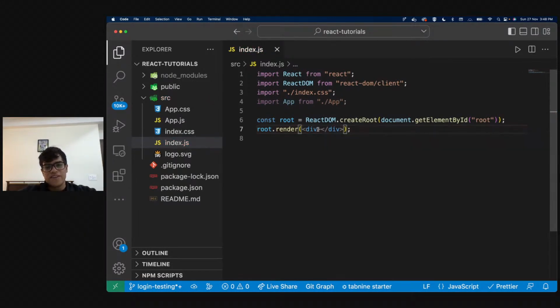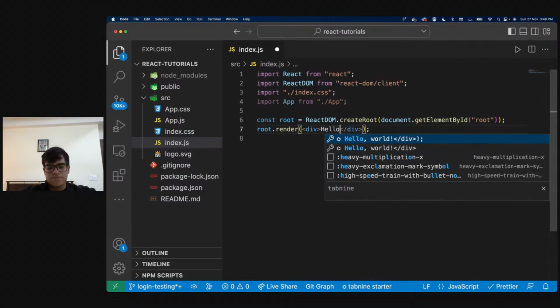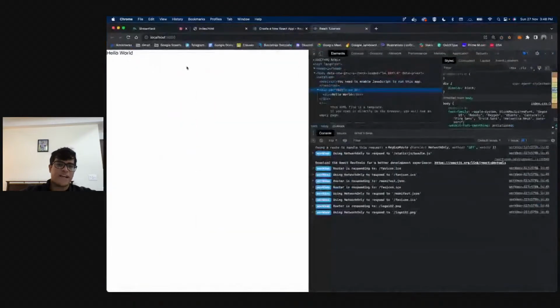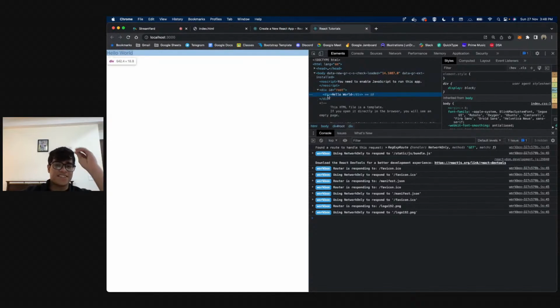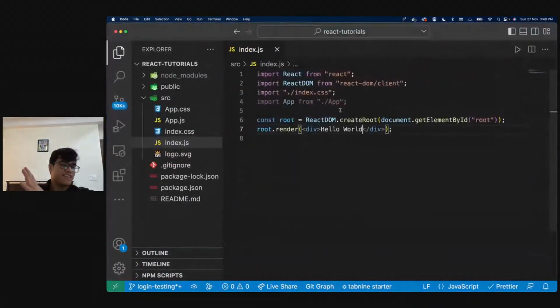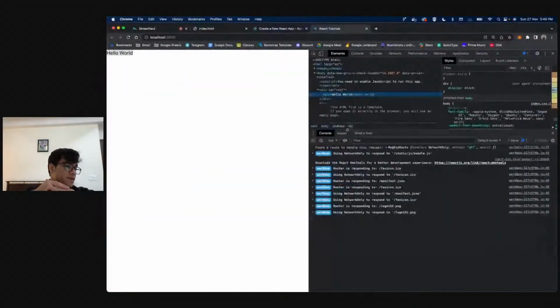So now over here, if I write hello world, let's see what we have. So all I need to do is save my code, and React code changes automatically. So we see hello world now. Okay, so that means whatever code we write inside this root.render gets rendered on the screen, right? So this assumption is also clear to us now, correct?